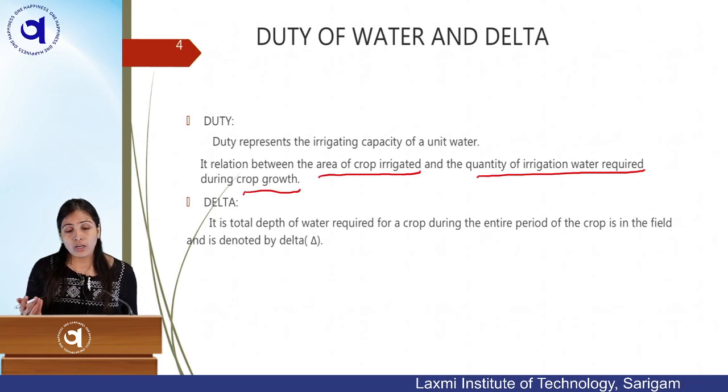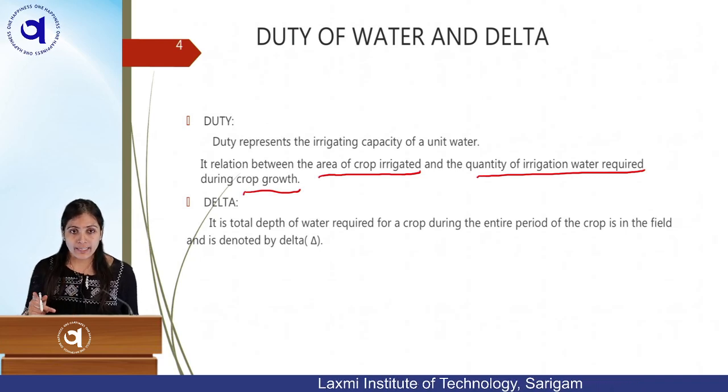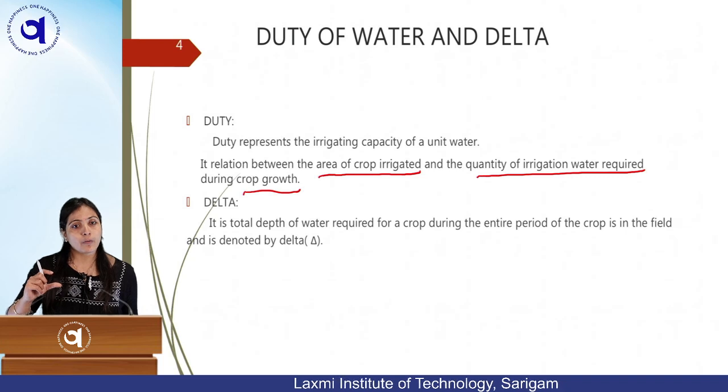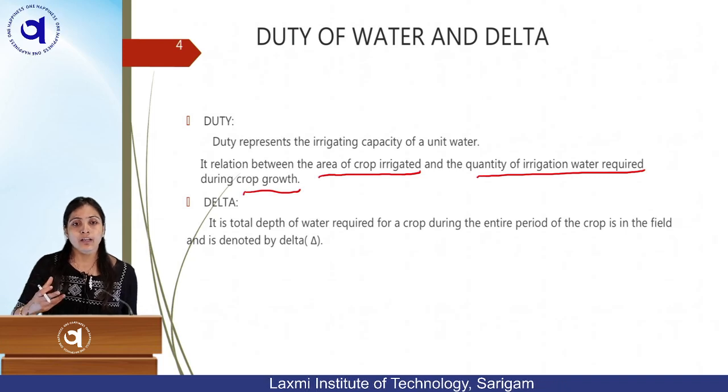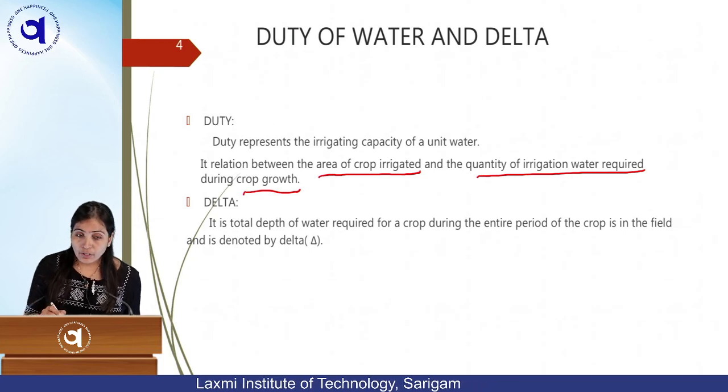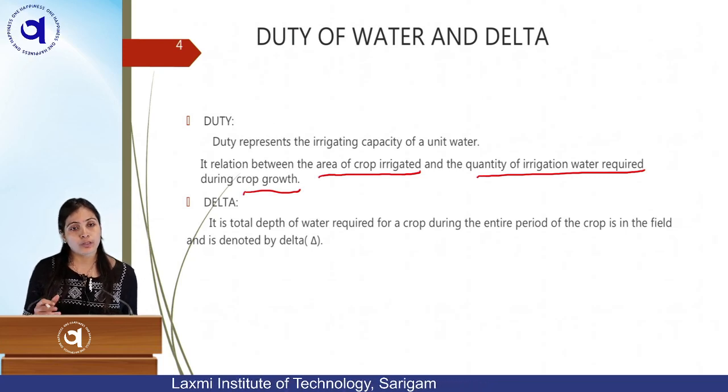Whether your duty is high or low depends on the amount of area irrigated with the minimum amount of water. If you irrigate more area with less water, your duty will be high. And if you irrigate less area with more supply of water, then your duty will be low.